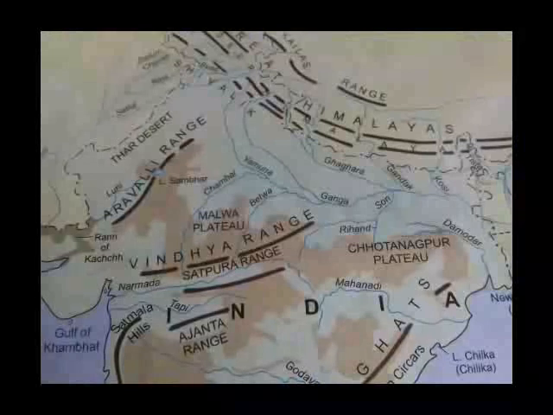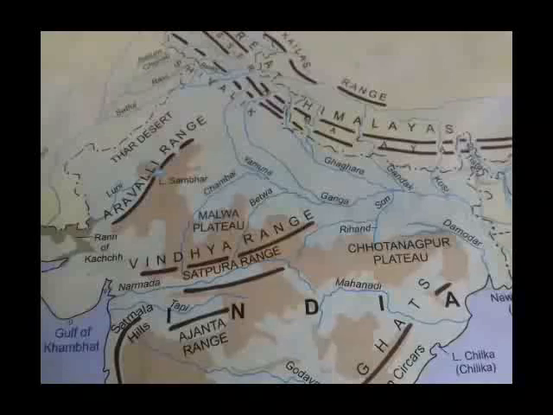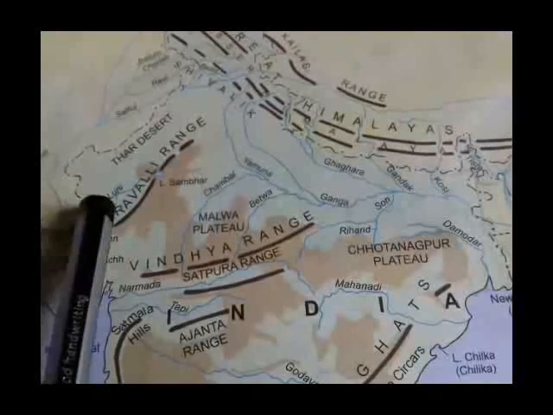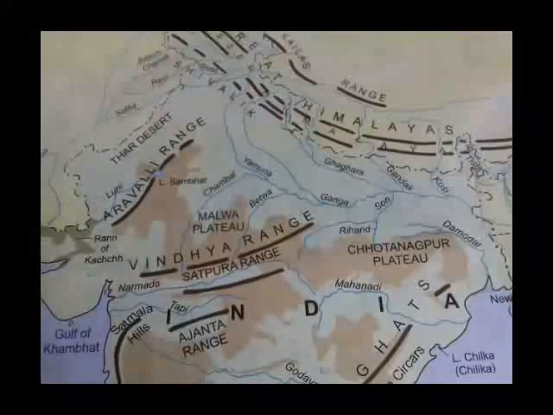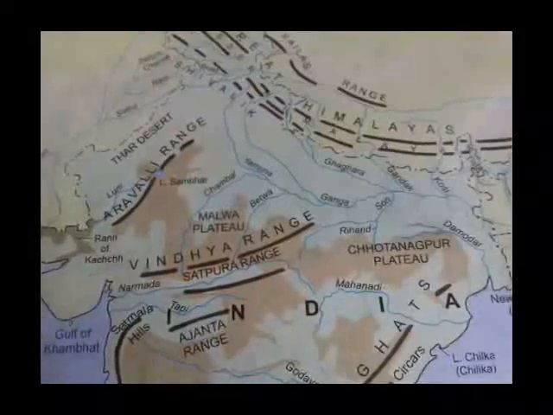First we will read the Malwa Plateau. The northern part of the Peninsular Plateau, bounded by the Aravalli range in the west and the Vindhya and Satpura ranges in the south, is called the Malwa Plateau.